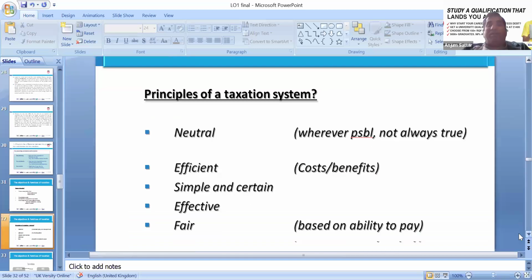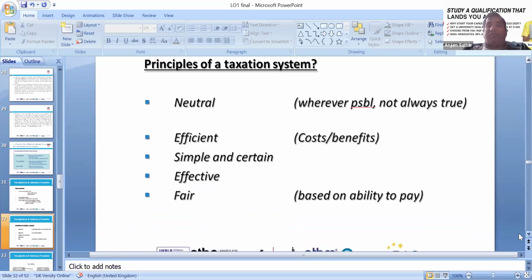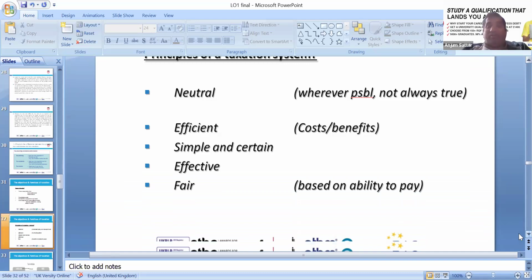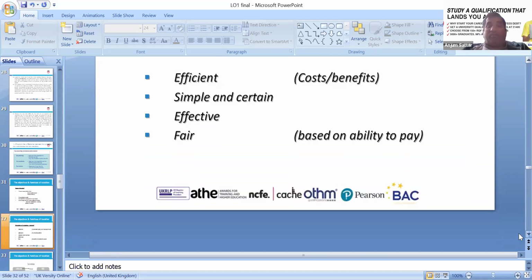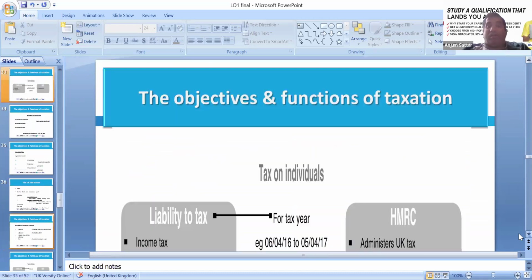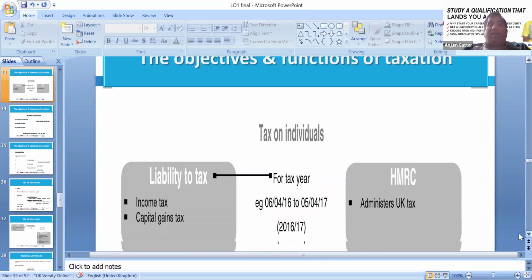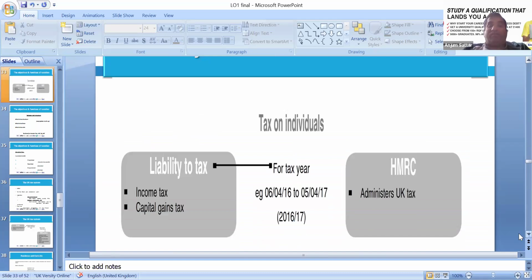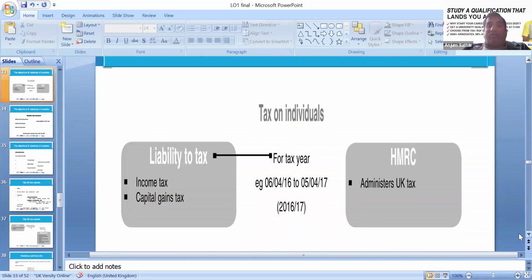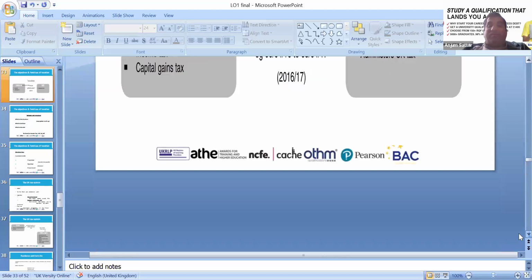The principle of a taxation system is neutrality, though that is not always true. We need to look at efficient cost and benefit, simple and certain, effective and fair, based on ability to pay. Those people who have a high income can pay higher tax. So we can look at tax liability. Of course, within the tax year, from April to 31st March, we pay to HMRC at the end of the year.